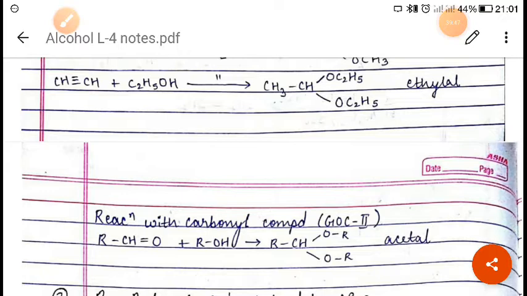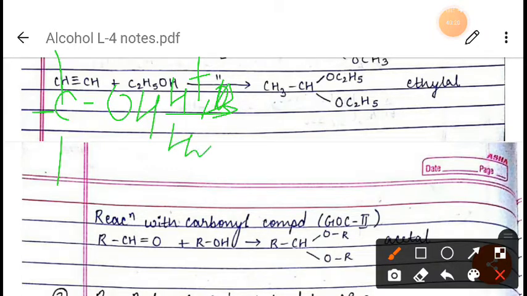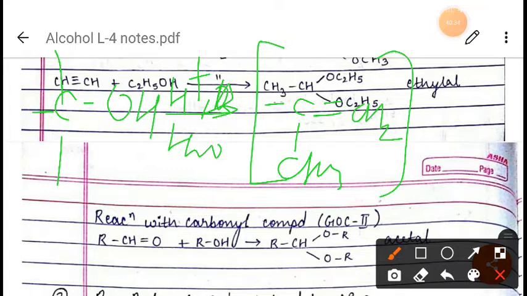Okay, so I can give you one example. If we are taking here carbon with OH, CH3 here, CH3 here, here also CH3, and we are using H positive or heat in presence of H2O, it will form 2-methylprop-2-ene. Okay, and after that it will be further oxidized to form acetone.